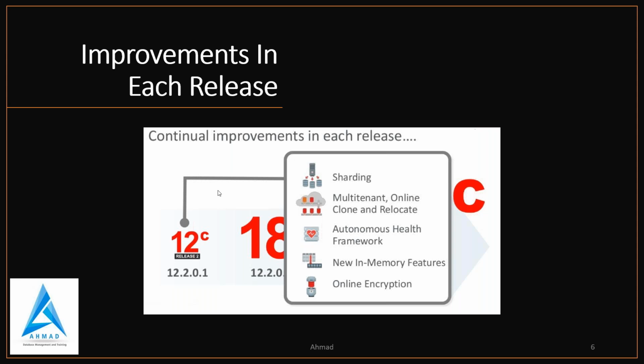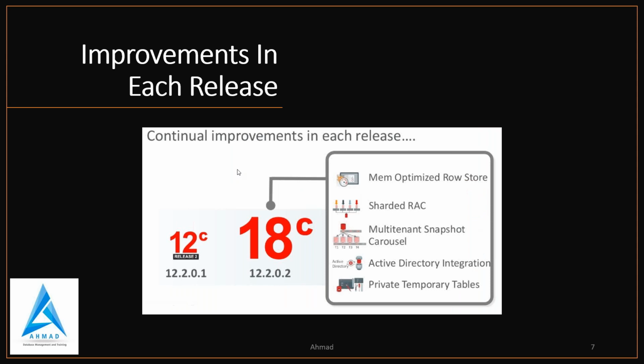And if you go with 18C, you will get memoptimized row store. If you were there in my previous session, you know what memoptimized row store is. This is the component which is added in the SGA, and then sharded RAC, then multitenant snapshot, then Active Directory integration, then private temporary tables. These are the things that came in 18C.